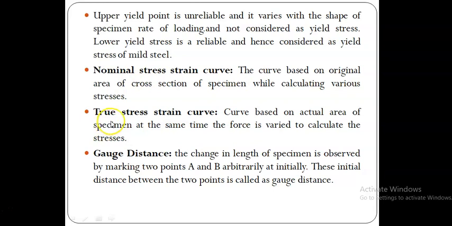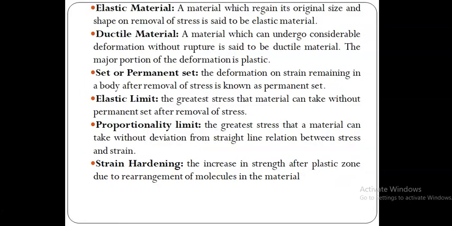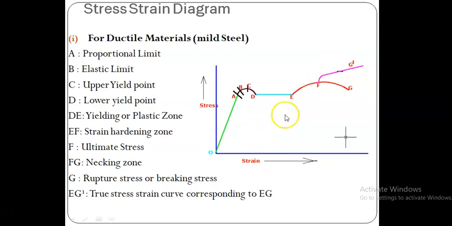Whereas there is another type of stress strain curve, the true stress strain curve, which is based on the actual area of the specimen, at the same time the force is varied to calculate the stresses. So here, the true stress curve, you see the FG dash. This is the curve corresponding to the necking area being considered.